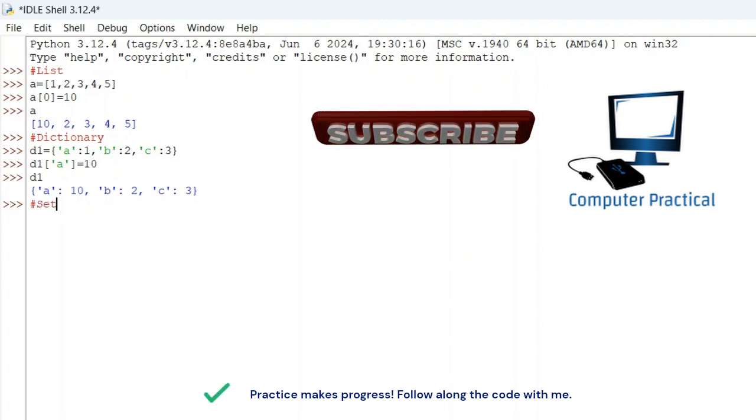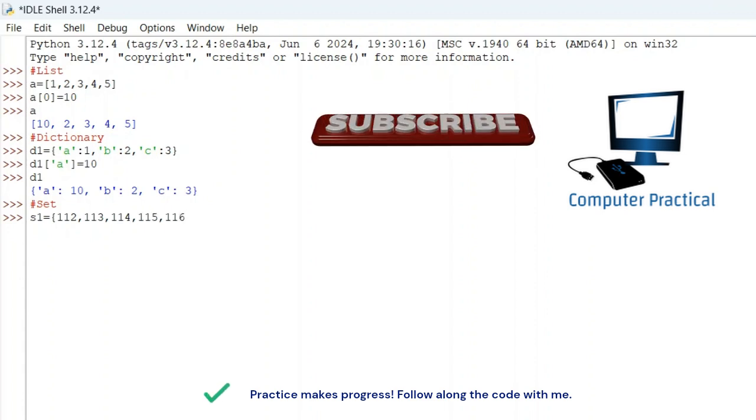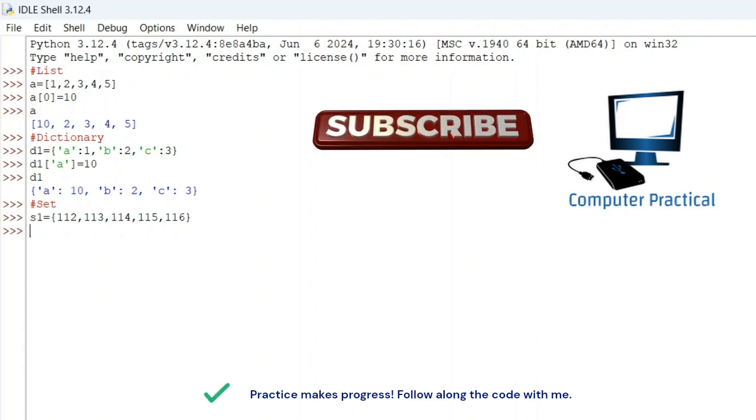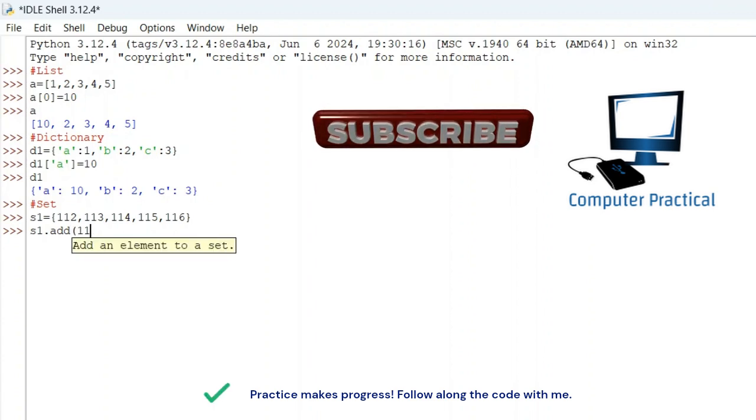Let us go to the third example, which is set. Okay, I will be creating a set S1, which will have the elements 112, 113, 114, 115, 116. I wanted to add an element 117. So I type S1 dot add 117.